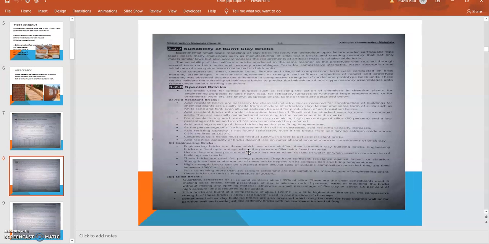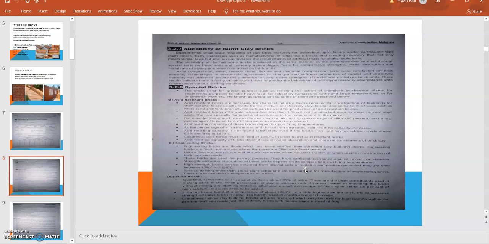Engineering bricks are more vitrified than common clay building bricks. They are fired up to a stage where the pores are filled with fused material. The fused material might be a filler material, like fly ash or clay soil. Hence they are less porous and absorb less water as compared to the conventional one. These bricks are used for paving purposes. They sufficiently resist impact and abrasion, so they are generally used for pavers in parking areas, where they can sufficiently resist the load.